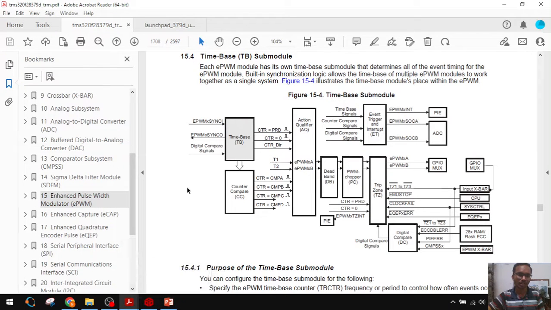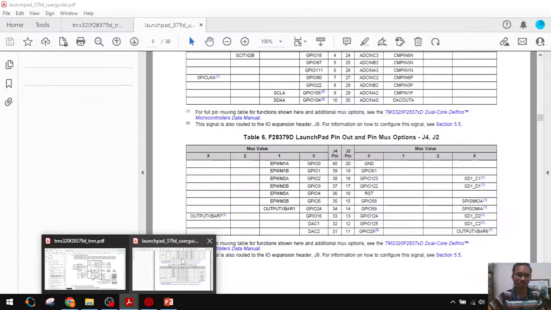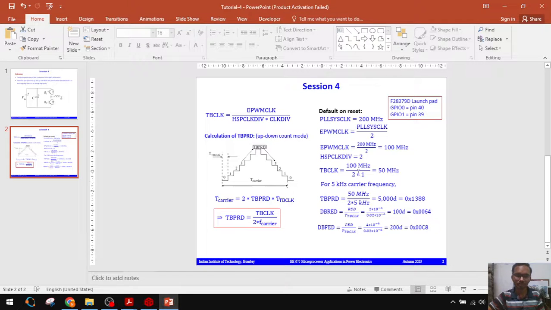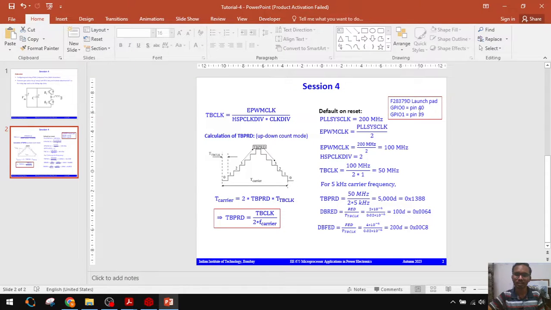Okay, in this session we will focus on the ePWM1 module. The ePWM1 module is connected to the ePWM1A and 1B, connected to the GPIO 0, GPIO 1. In our LaunchPad there is a pin number 40 and 39. These two pins we have to configure as ePWM in the GPIO peripheral muxing.